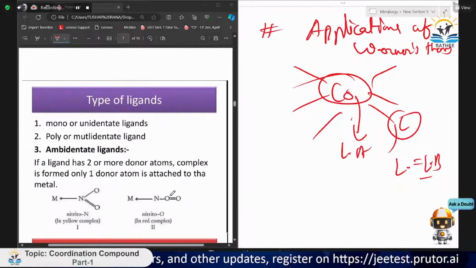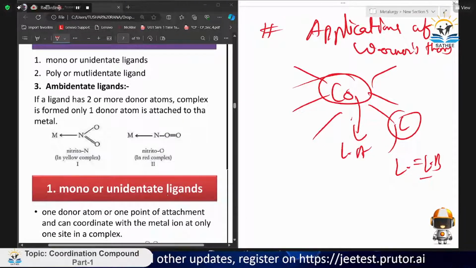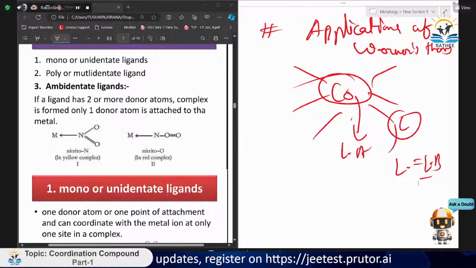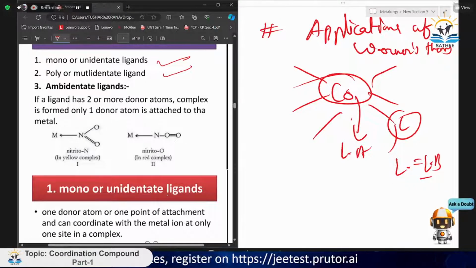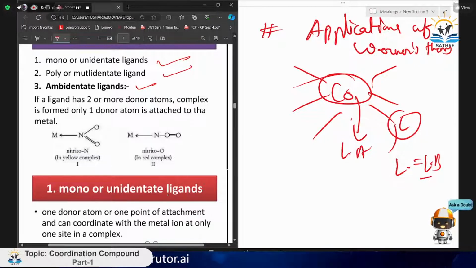Now, there are many types of ligands. We will discuss two to three types. First is the monodentate ligand, second is the polydentate ligand, and there is also the ambidentate ligand. If a ligand has two or more donor atoms but when the complex is formed only one donor atom is attached to the metal atom, that is our ambidentate ligand. Like this NO2.